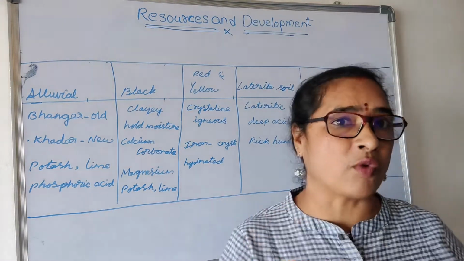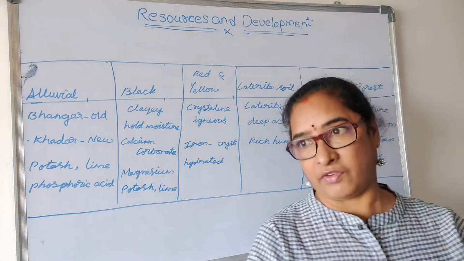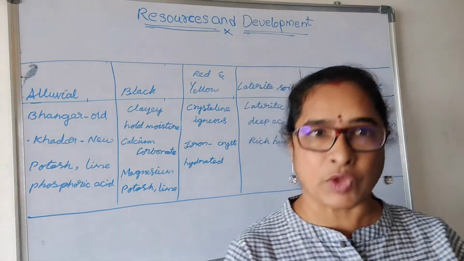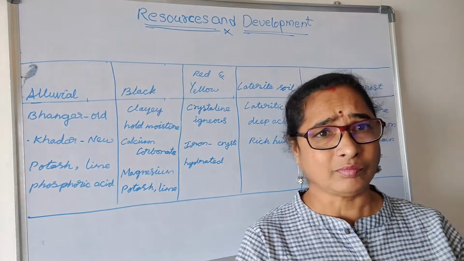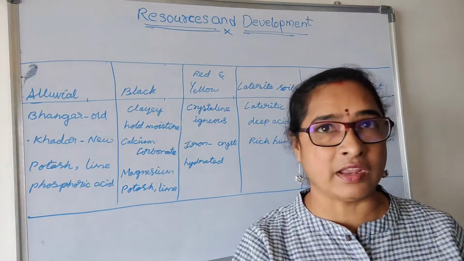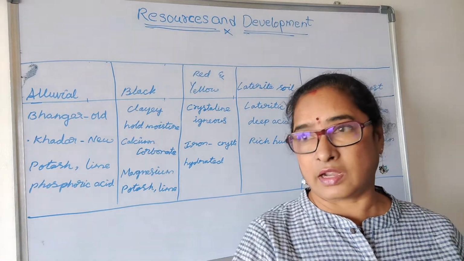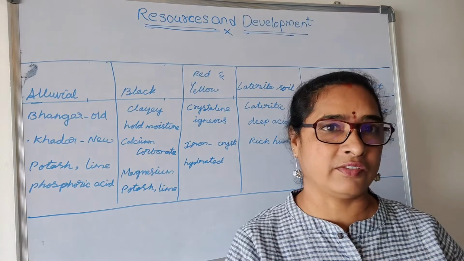So how do we conserve against soil erosion? We can conserve it through afforestation, and on the mountainous valley areas we can have plantation cultivation.